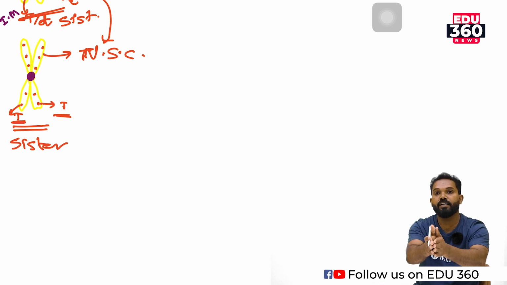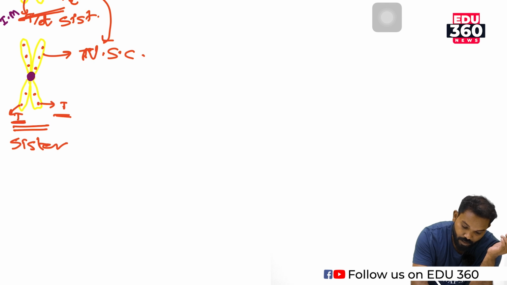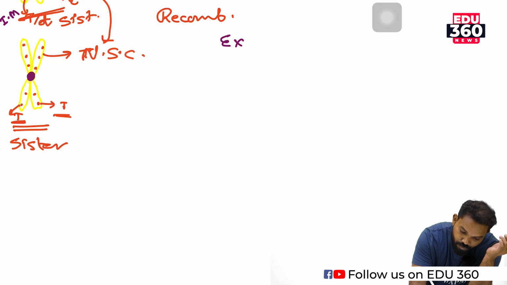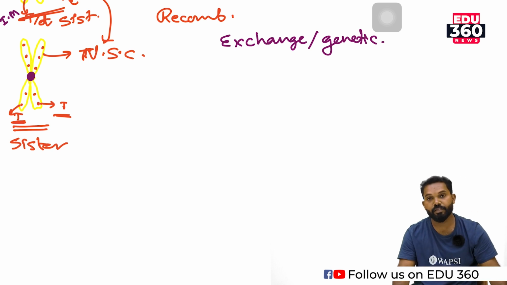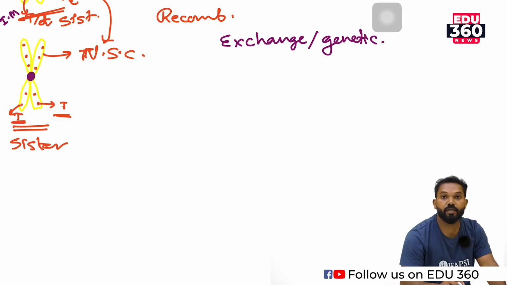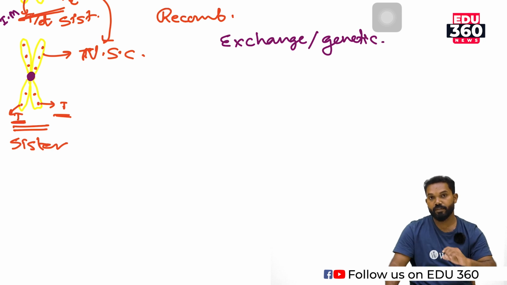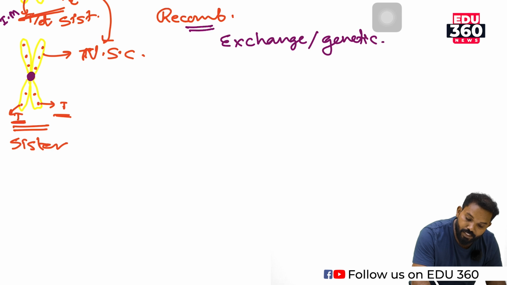Pairing or synapsis is the pairing of non-sister chromatids, but recombination is the exchange of genetic material, that is, genes between non-sister chromatids of homologous chromosomes.